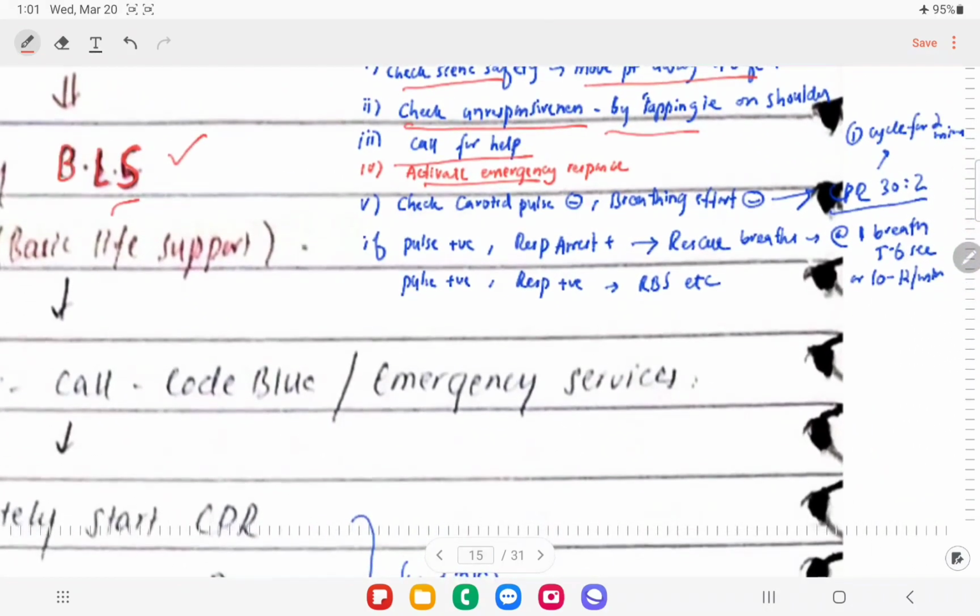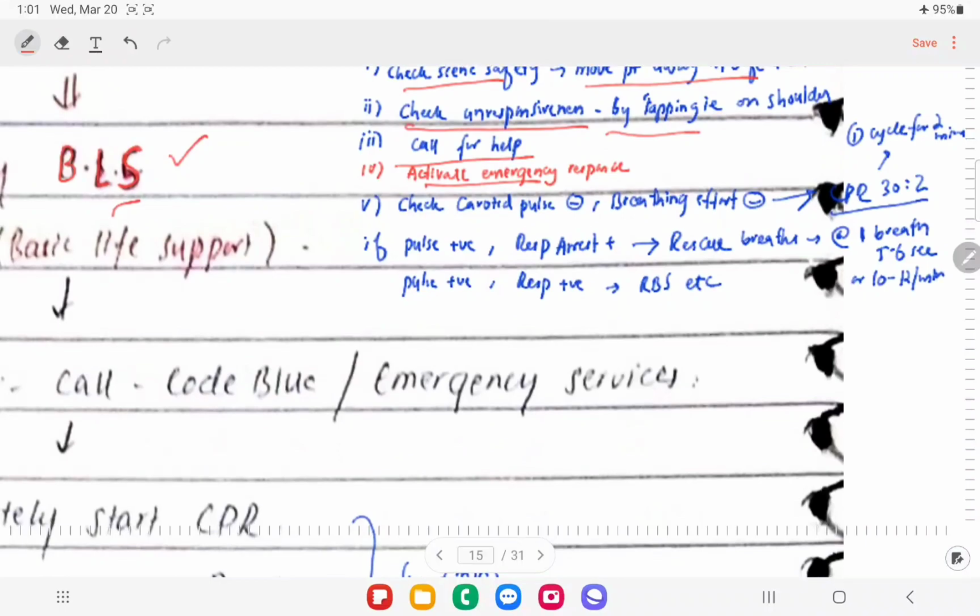The next thing is to check the carotid pulse and breathing effort. You're going to check the ABC basically. So if there is no carotid pulse palpable and breathing effort is absent, you're going to go straight for CPR, and CPR should be 30:2. That means 30 compressions and 2 breaths, right? And one cycle of CPR should be for 2 minutes, right?